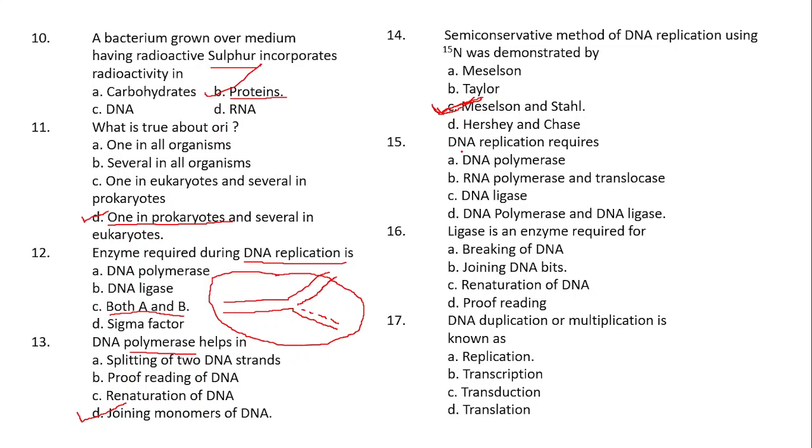Then, next question. DNA replication requires option A, DNA polymerase, option B, RNA polymerase and translocase, option C, DNA ligase, and option D, DNA polymerase and DNA ligase. I think it is a repeated question with a different set of options. Here the answer is DNA polymerase as well as DNA ligase.